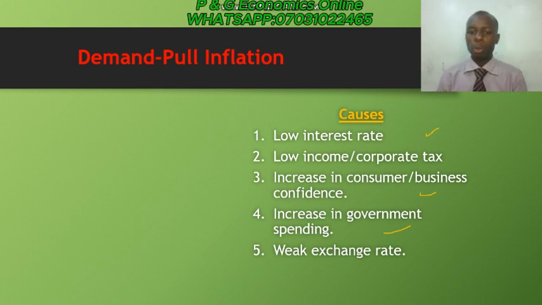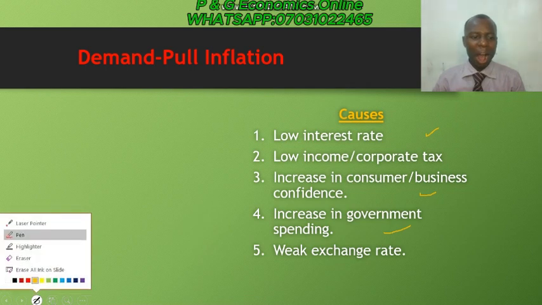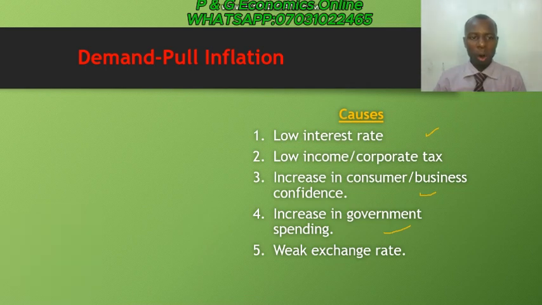Another one that can also lead to this is a weak exchange rate. If there is a weak exchange rate in the economy, that can also lead to demand pull inflation. Now, the question is: how would the curve of a demand pull inflation look?